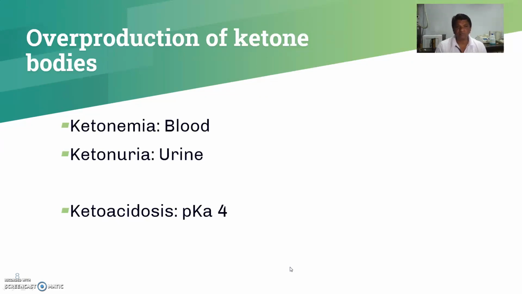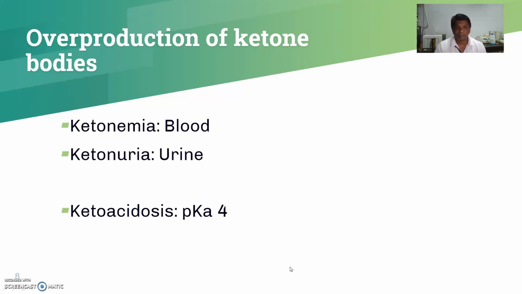When there is a very large amount of ketone bodies in your blood, ketonemia is reported, and if the ketone bodies are excreted in large amounts in your urine, it is ketonuria.